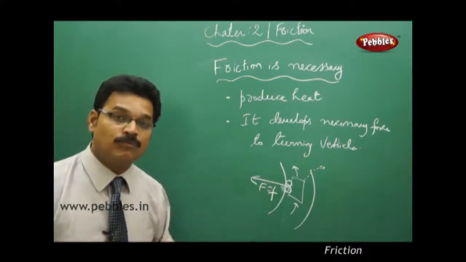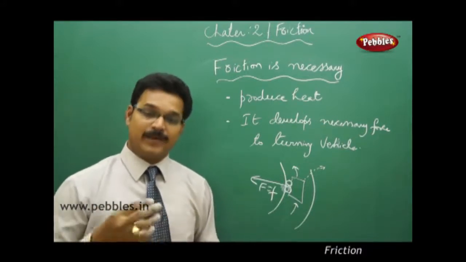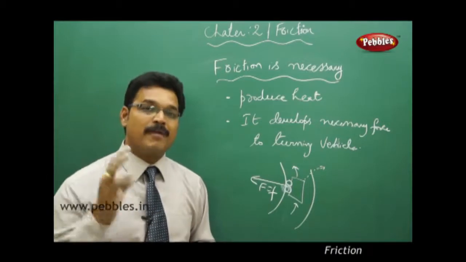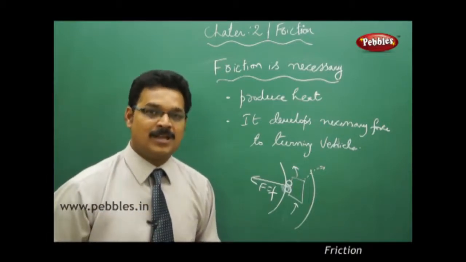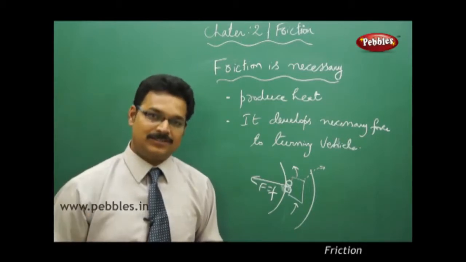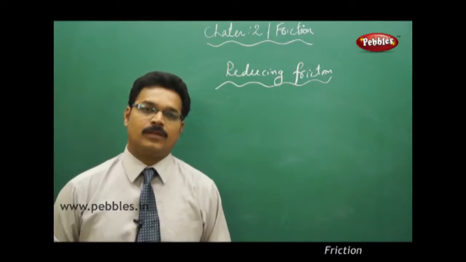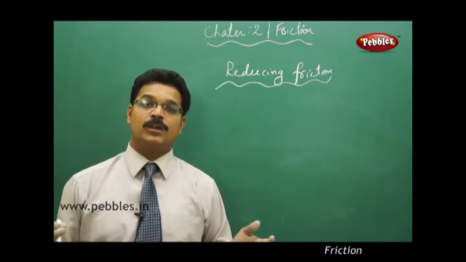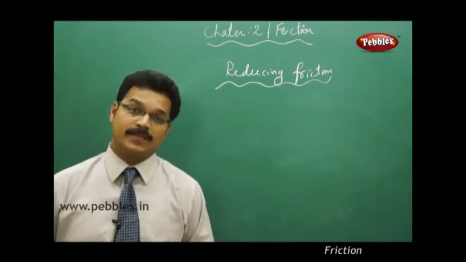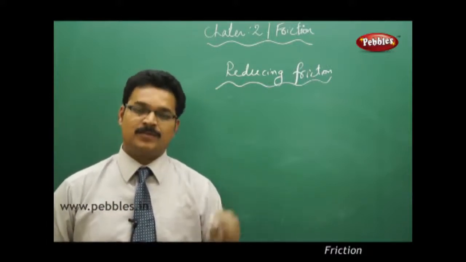So nowadays what's happening on the highway roads, to give more protection to vehicles, they are using banking of roads. Now what is banking of roads? You will learn in higher classes. So how to reduce friction? Yes, sometimes friction is helpful to all of us, but sometimes we have to reduce friction to protect some of the parts of a body.